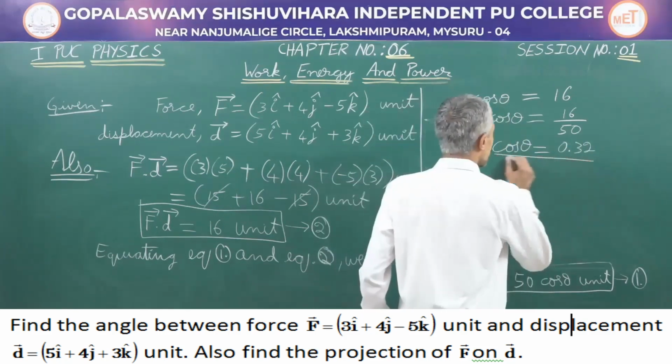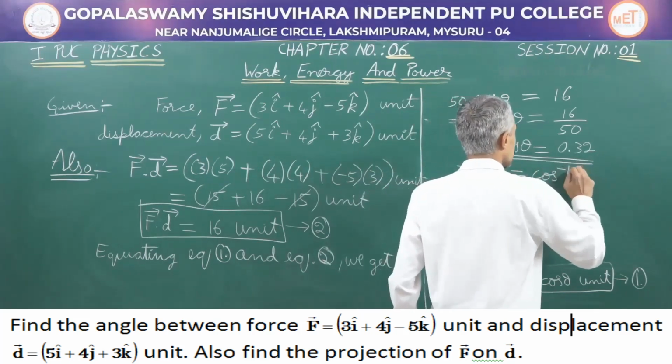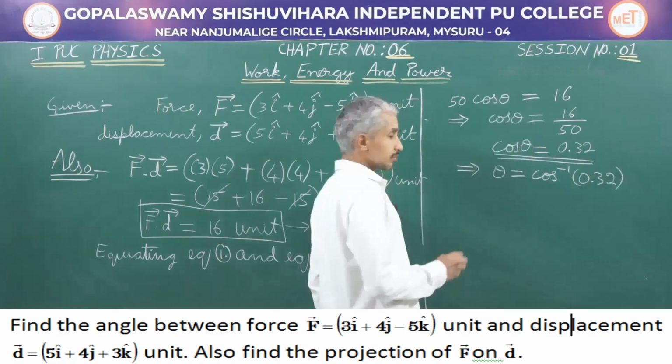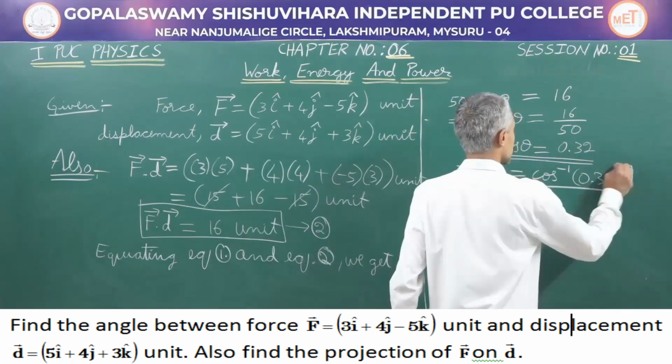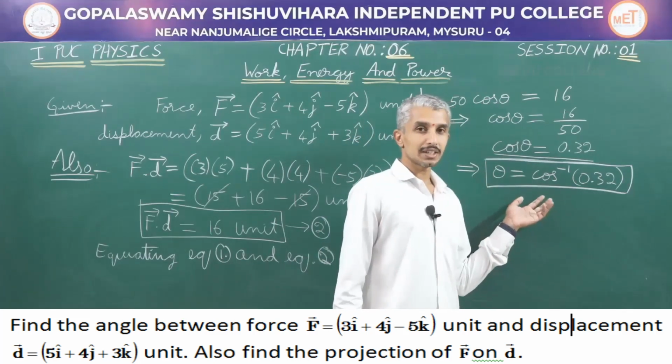We will be in need of this result later. Further, theta is going to be cos inverse of 0.32. We have found what is theta. It is cos inverse of 0.32. You can find the result using your mathematical table.